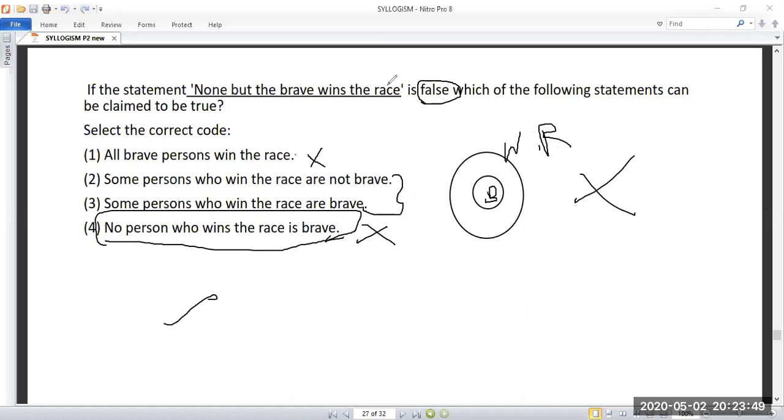Only one thing you have to be very clear about: if this is false, this is true. So what you have to do is take some person who wins the race is not brave. Some person who wins the race is not brave.